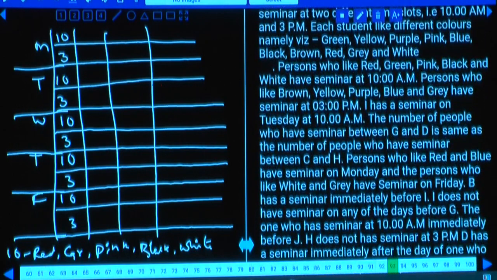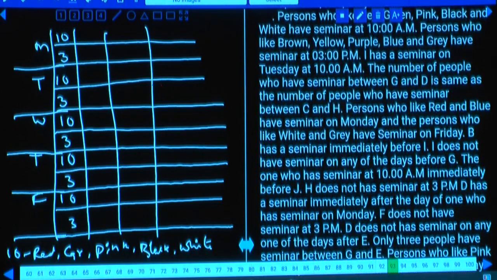I have a seminar on Tuesday. At what time? At 10 o'clock, Tuesday 10 a.m. The number of people who have seminars between G and D is the same as the number of people between C and H. So the number of persons between G and D equals that between C and H.